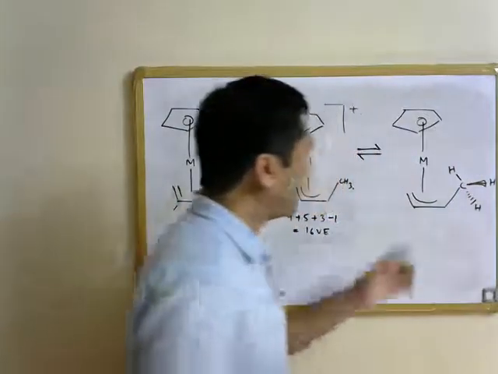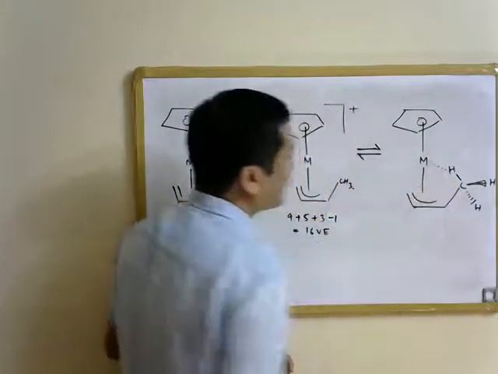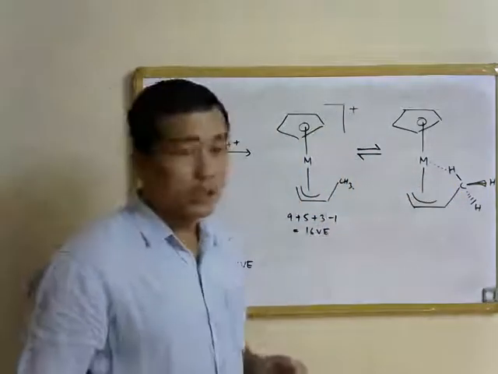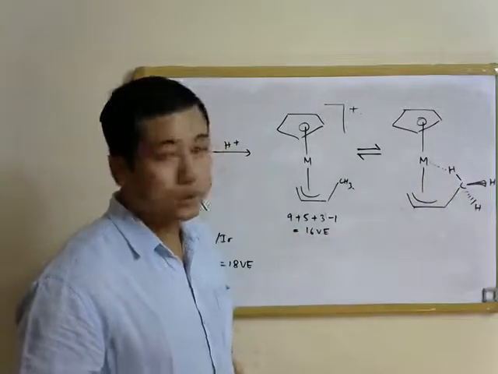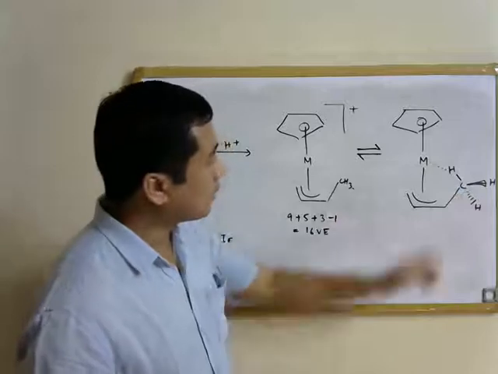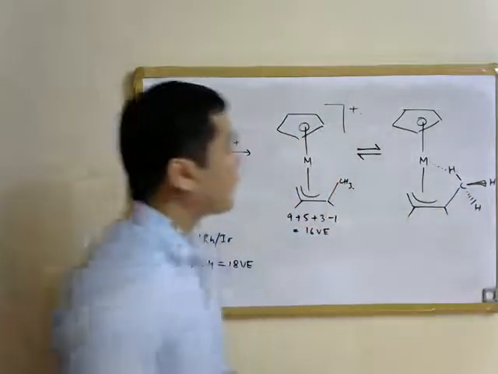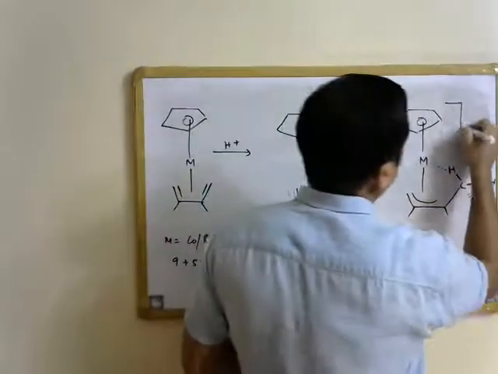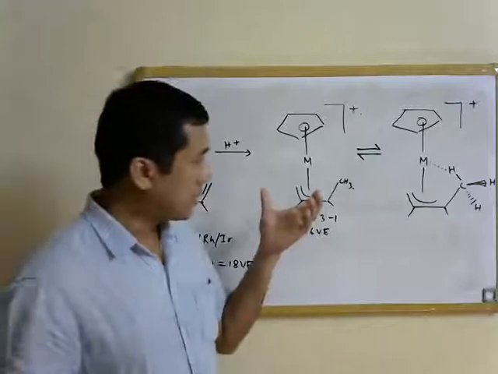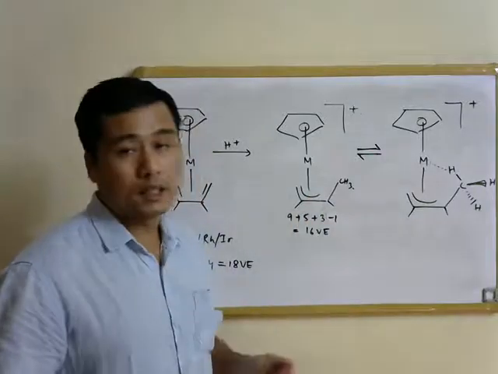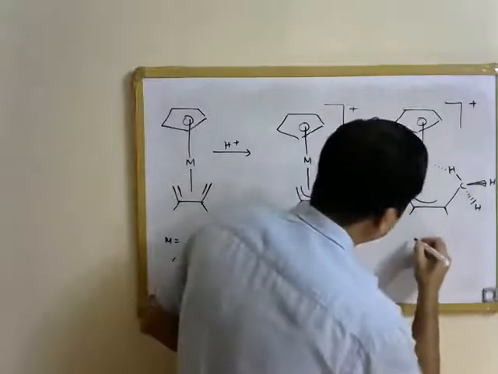One of the CH bonds can now bridge the metal center in this way, so there is going to be an interaction between the hydrogen atom that is attached to the terminal carbon atom over here and the metal center, and the metal can this way compensate for the unsaturation that is present in the metal. So this is one of the forms.